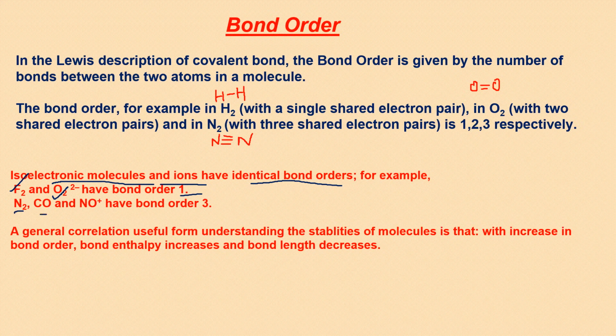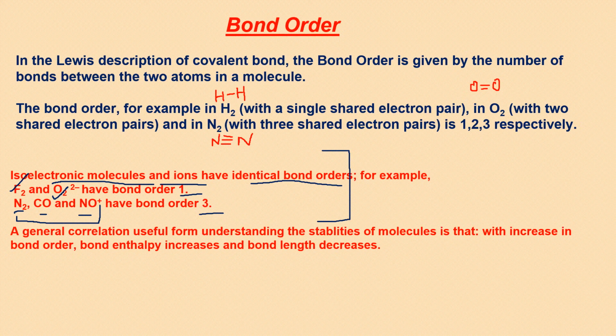N2, CO and NO+, they all have a triple bond in them. So their bond order has to be 3, and these three are isoelectronic. Nitrogen has how many total electrons in it? 7 plus 7, 14. Carbon monoxide has 8 plus 6, 14. In the same way NO+ also has 14 electrons in it. So that is how we relate bond order with isoelectronic species.